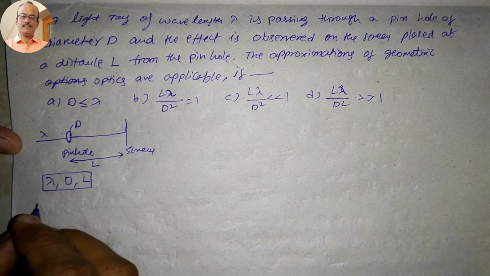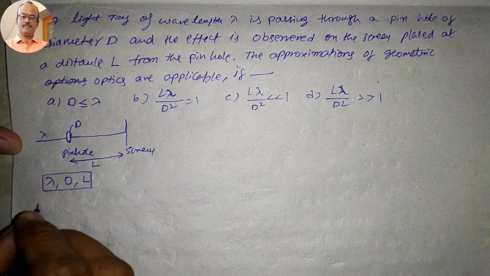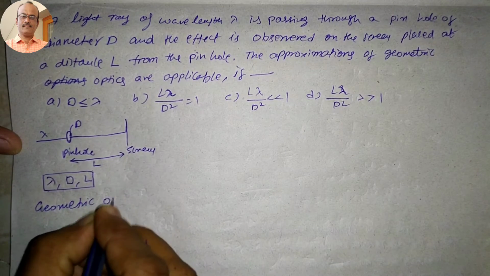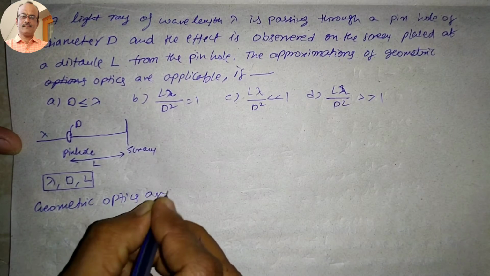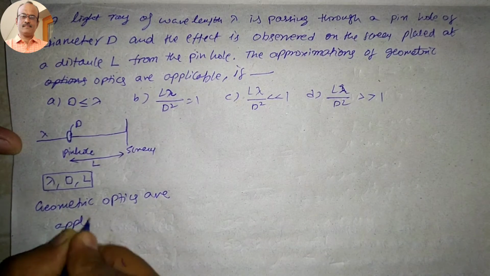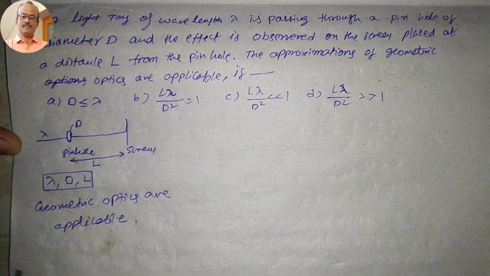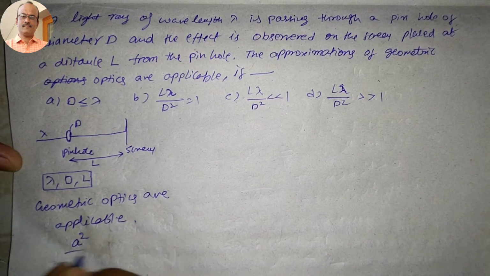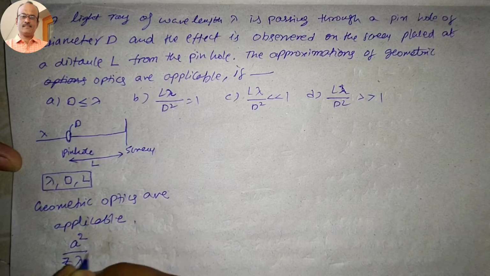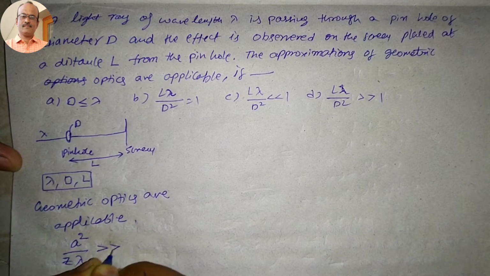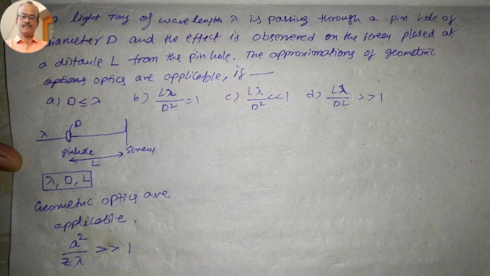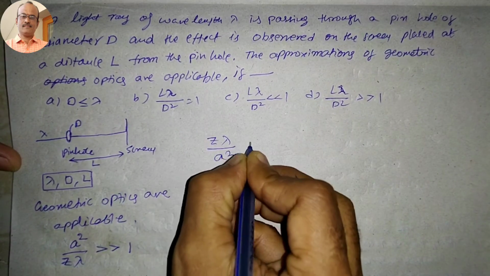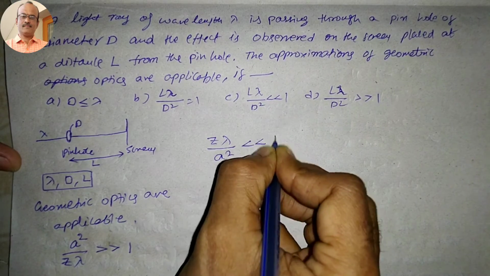Here geometric optics are applicable when A square divided by Z lambda is greater than 1, or otherwise Z lambda divided by A square is less than 1.